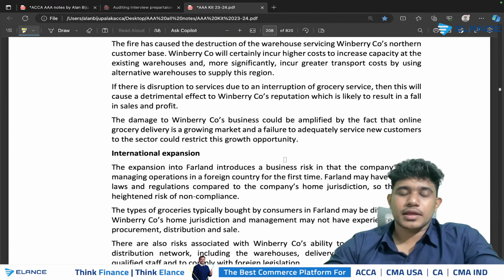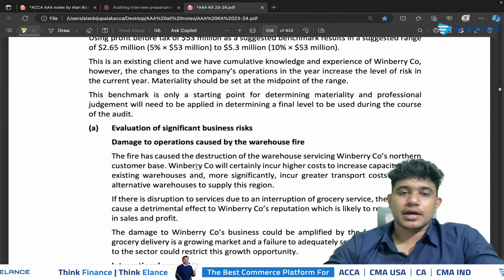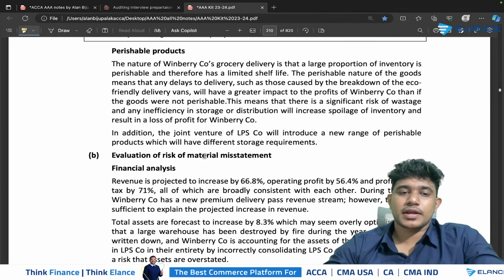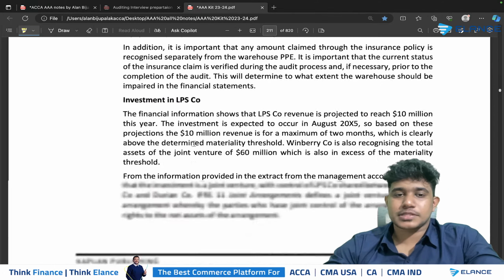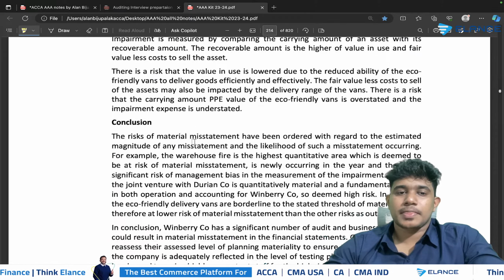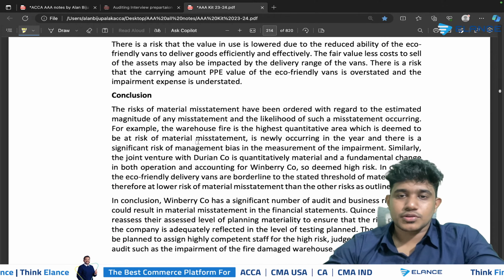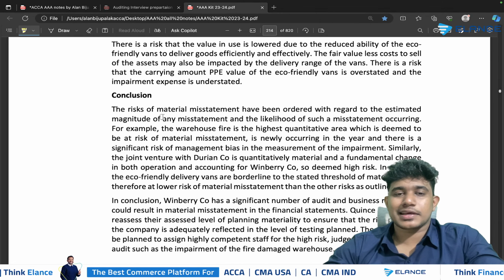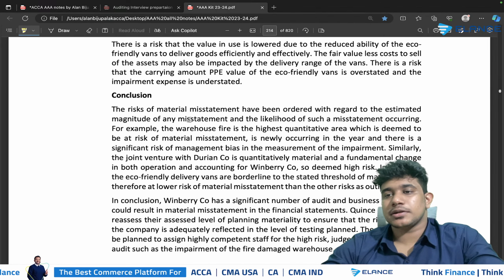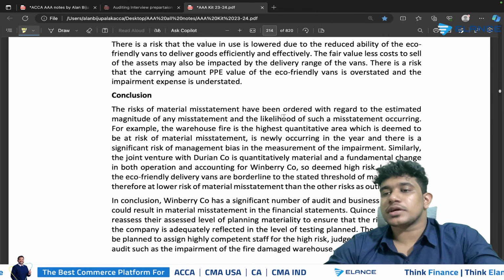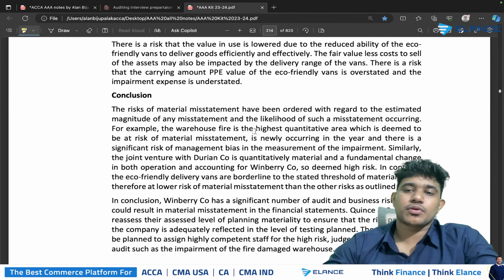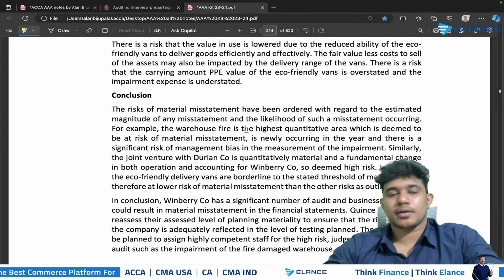So say, for example, if you look at this scenario, they have evaluated the business risk, and after that they have clearly specified each of the risks of material misstatement, and after writing the risk of material misstatement part, they have given a conclusion part. Within the conclusion part, they have clearly specified the criteria on the basis of which they have selected the priority order for each of the risks of material misstatement which they identified. So you can also follow the same format.